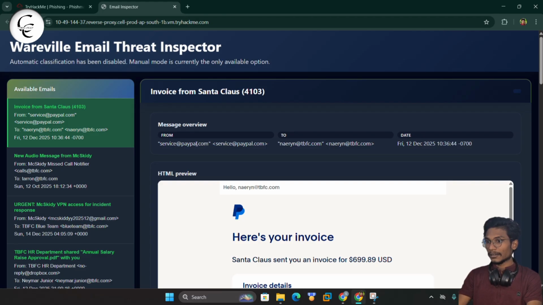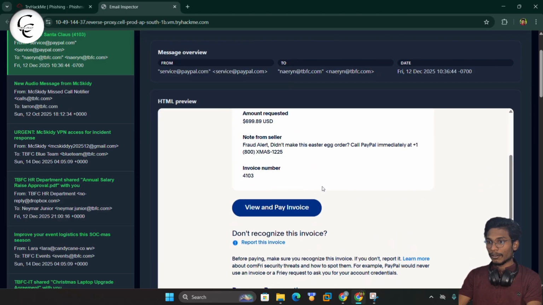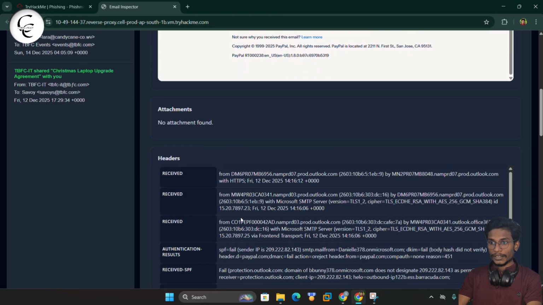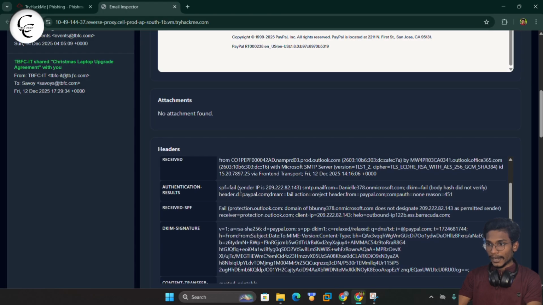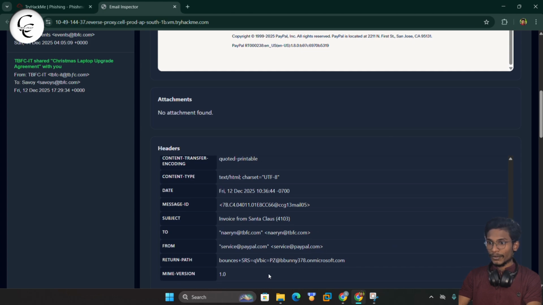service@paypal.com. So here we found something using a suspicious domain, that is paypal.com, and here we have the invoice details. So this is the email, you can check, and here we don't have any attachment. And if we check the header, the SPF failed, and the DKIM also failed, and here we can also see the DMARC also failed. So this is a form of spoofing.